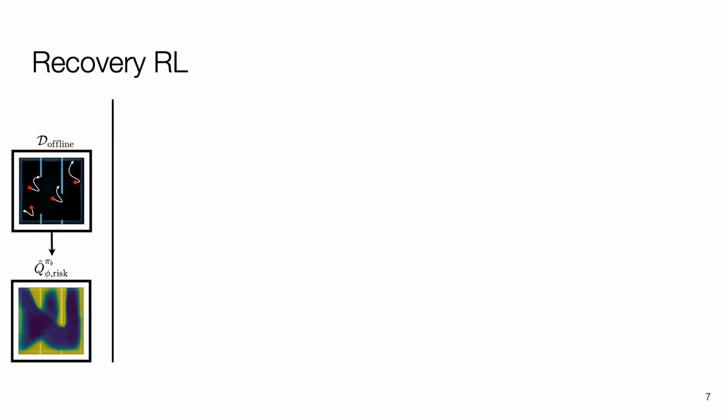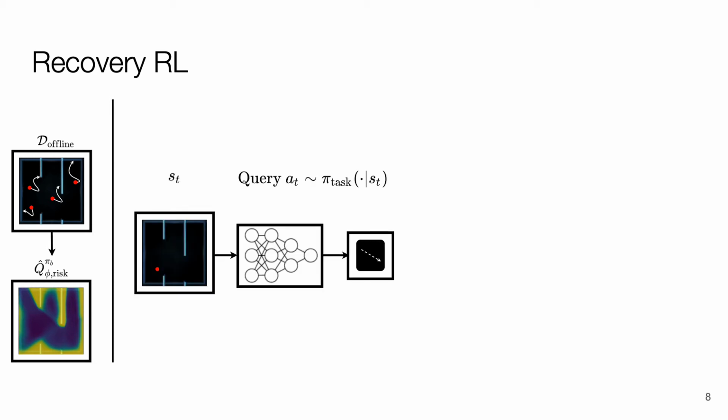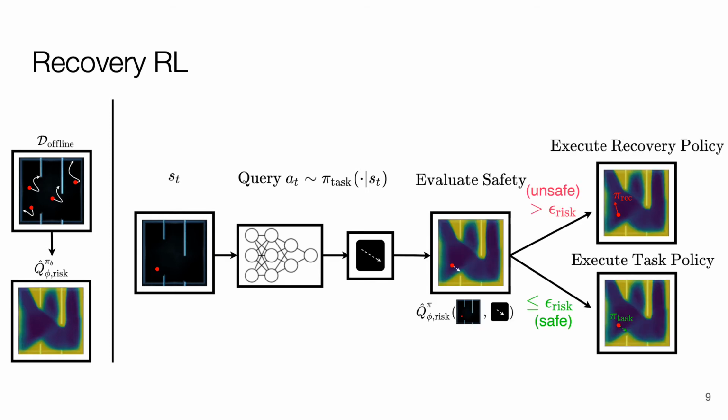Recovery RL works by first leveraging offline data collected by some behavior policy to learn a safety critic, Q risk, which estimates the probability of constraint violation under this policy. Then, an action is sampled by the task policy at the current state. If the sampled action is considered unsafe under the safety critic, the recovery policy is executed to protect the agent from constraint violations. Otherwise, the task policy is executed. The task policy, recovery policy, and safety critic are all updated online from agent experience.